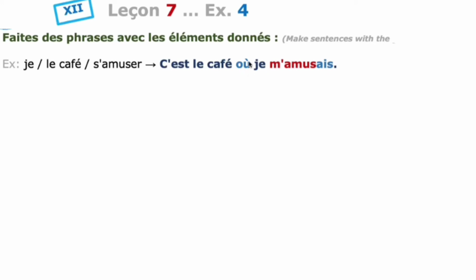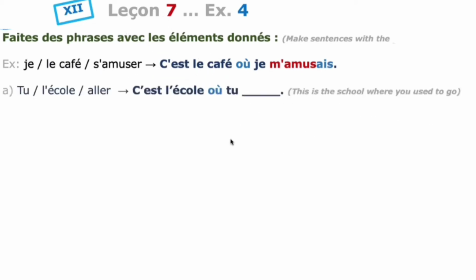So according to this example, we have to make the remaining sentences with what they have given there. The verb which is in the infinitive form, they conjugated in the imperfect tense: C'est le café où je m'amusais. Okay. According to the example, we are going to write the first sentence.